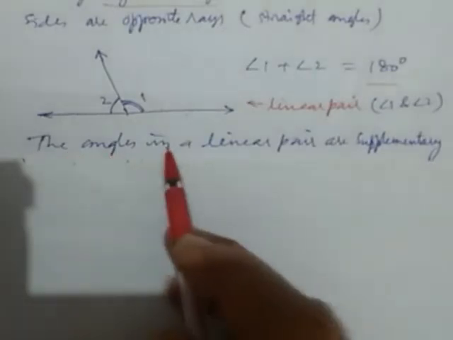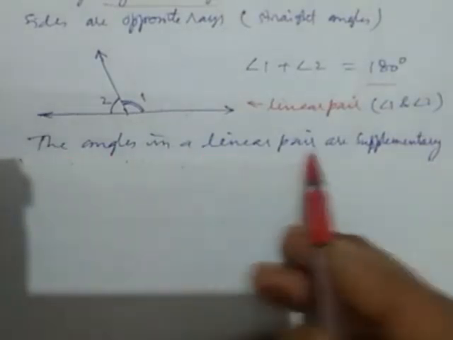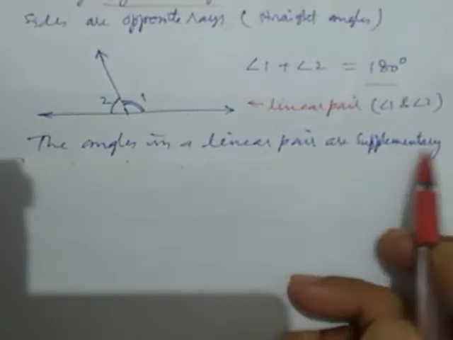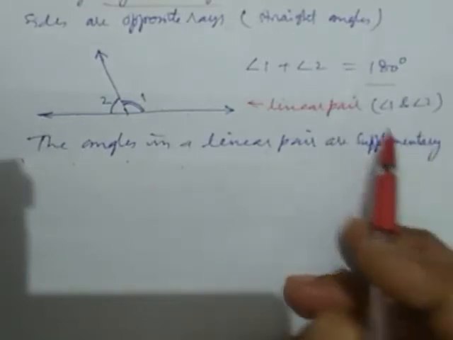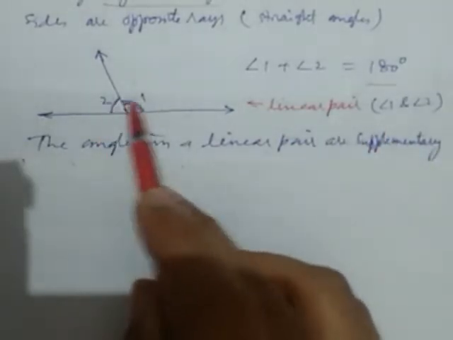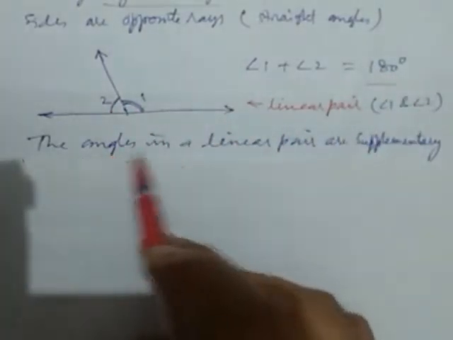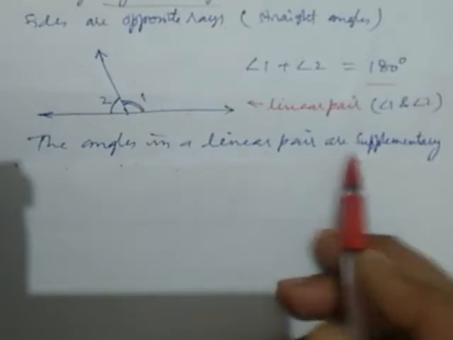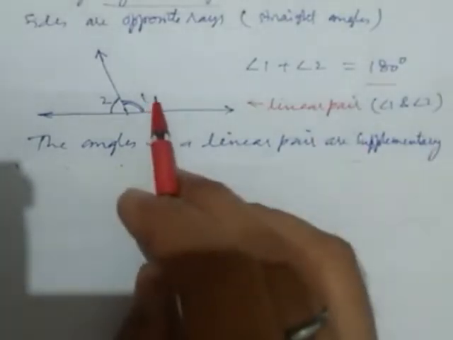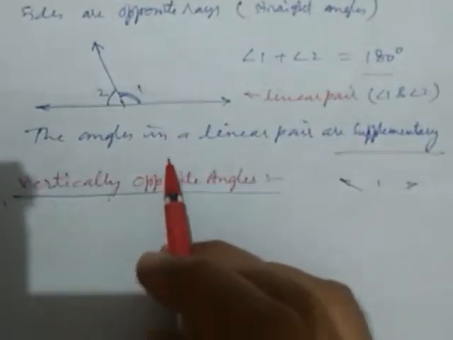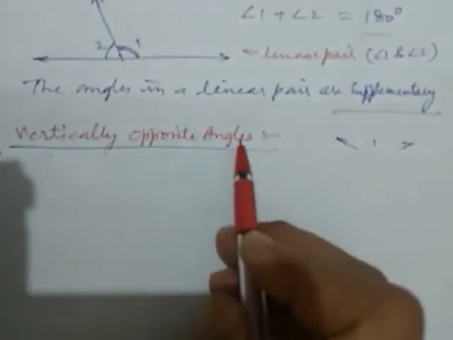Now we take next. The angles in a linear pair are supplementary. Why? Because the sum of these two angles is 180. That's why the angles in a linear pair are supplementary. Okay? Vertically opposite angles.